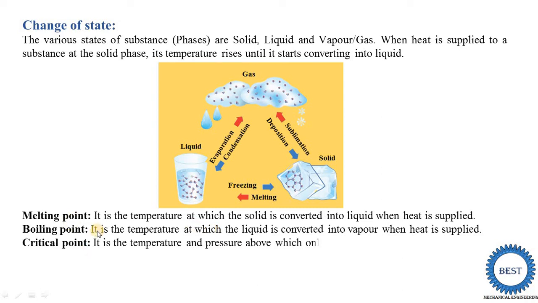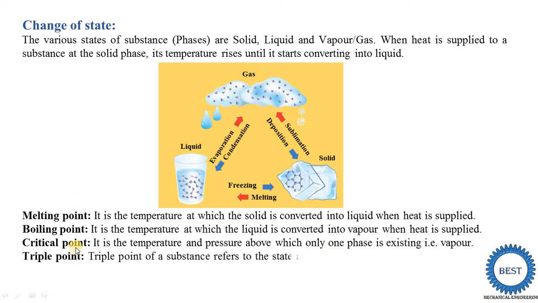Another is the critical point. It involves temperature and pressure. Earlier, for the melting point and boiling point, we only mentioned temperature. Now for the critical point, we mention both temperature and pressure, above which only one phase exists, and it is vapor. Above the critical temperature, only one phase is possible, the vapor phase. Suppose the critical pressure of a substance is a certain value; above that also only vapor is possible. Above this critical temperature and pressure, no liquid or solid is possible, only vapor. This is called the critical point.